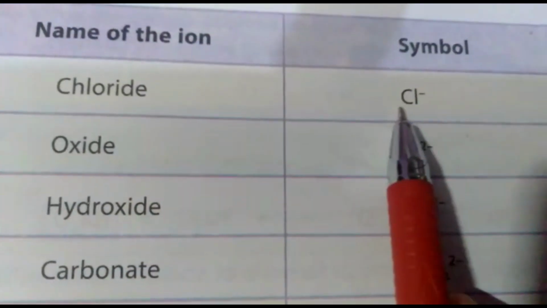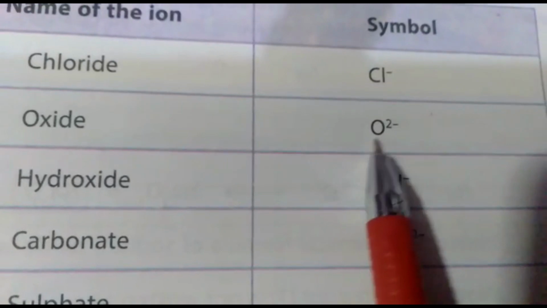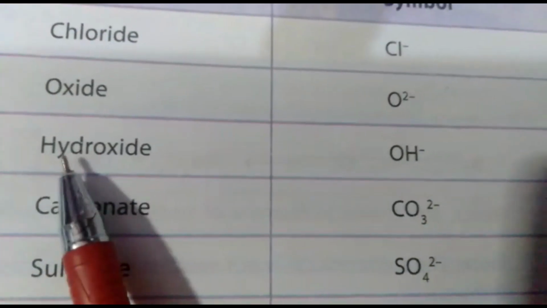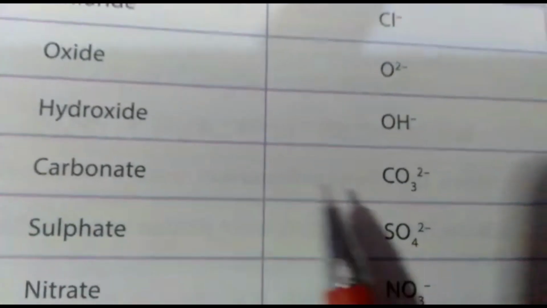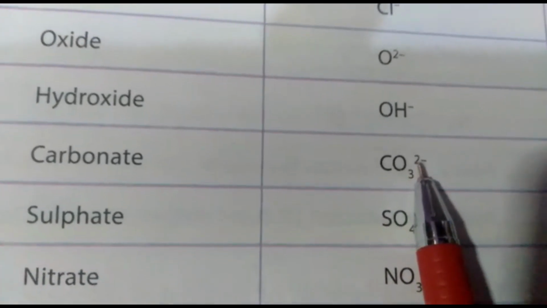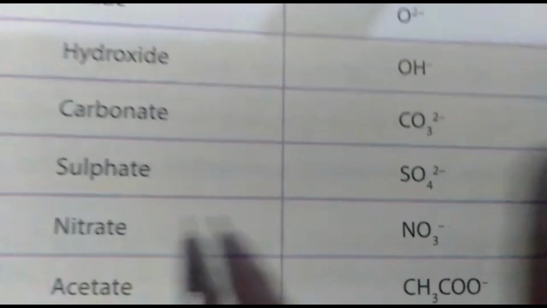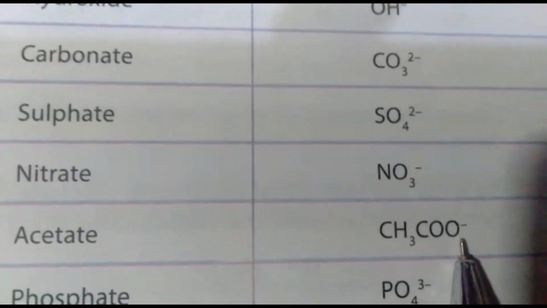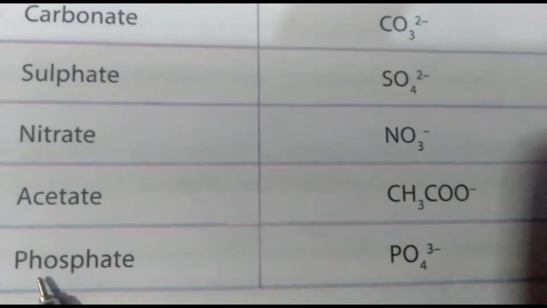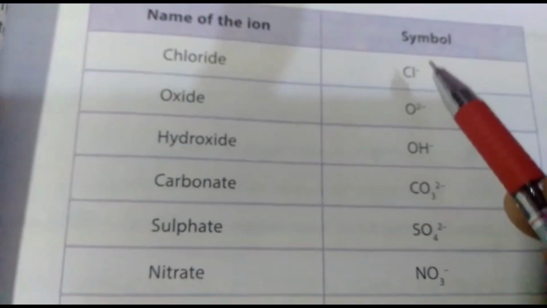Chloride Cl -1, oxide O -2, hydroxide OH -1, carbonate CO3 -2, sulfate SO4 -2, nitrate NO3 -1, acetate CH3COO -1, phosphate PO4 -3. So these are also the valency of these negative anions.